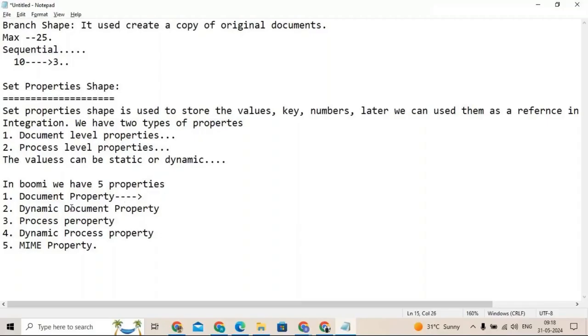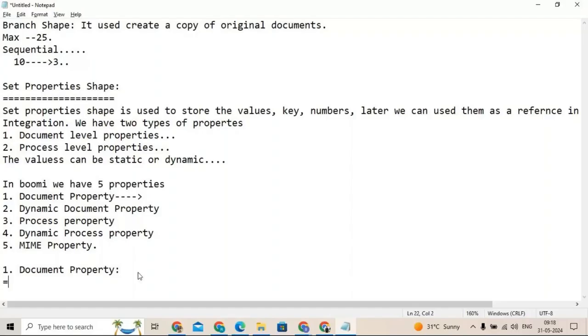So first we will discuss document property. Now focus here, very carefully. Set properties are used to store values or keys, and they can be used as a reference at later stages of our integration. We can pass these properties as parameters, or check whether any values are coming in a particular payload. Now we will discuss how to check and use these properties.